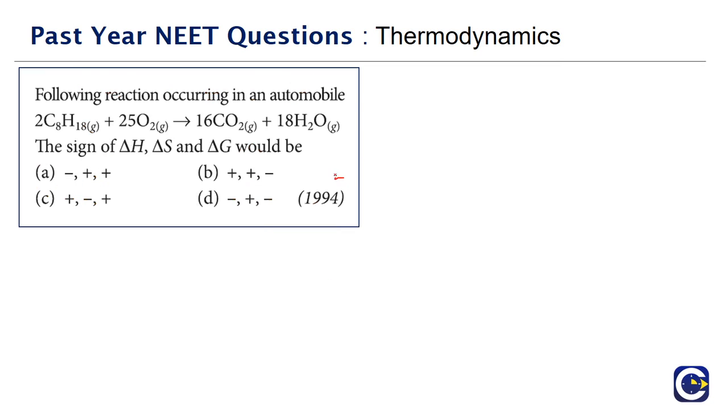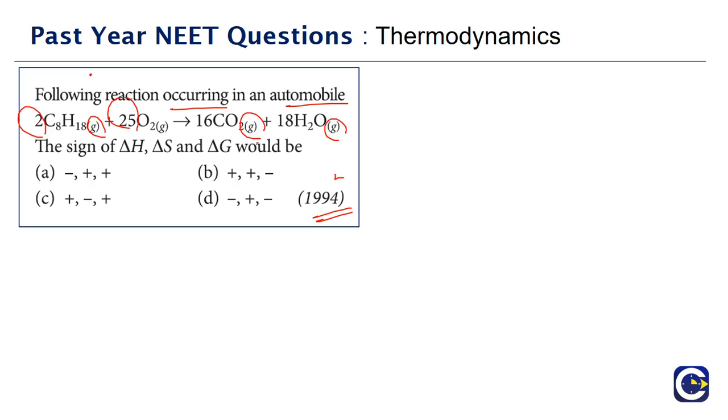Next we have a rather straightforward question on the conditions of del H, del S and del G. This is the question that has come in the year 1994. Following reactions occurring in an automobile. What is the reaction? 2 moles of C8H18 gas, hydrocarbon, plus 25 moles of O2 gives rise to 16 moles of CO2 gas and 18 moles of H2O gas. So this is the reaction happening in the automobile.